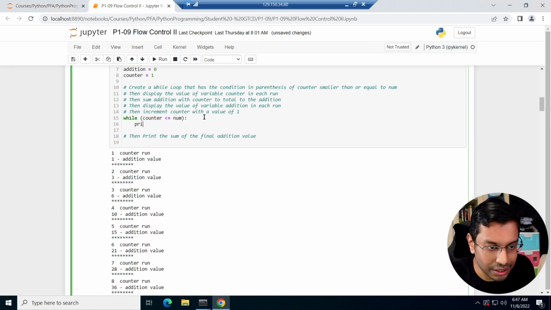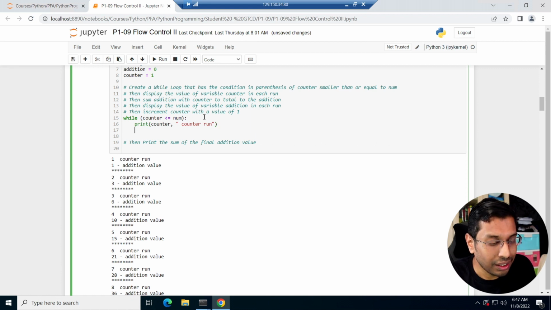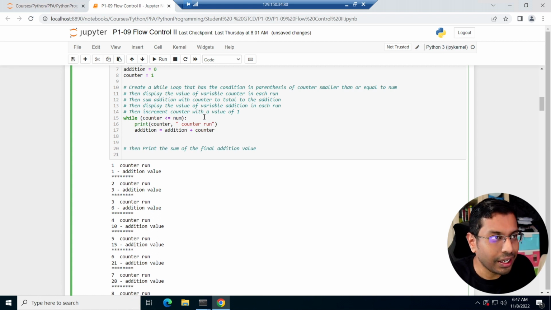So I'm going to print counter, and I'm going to show you the counter run. I'm going to show you every single run in terms of words, what is happening, right? And I'm going to do addition equals addition plus counter, right? And then I'm going to print addition.